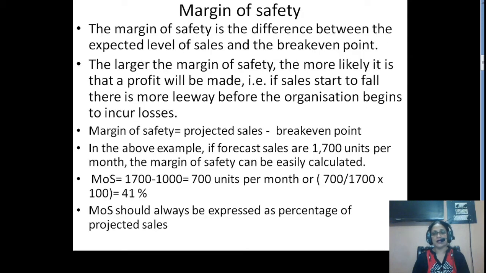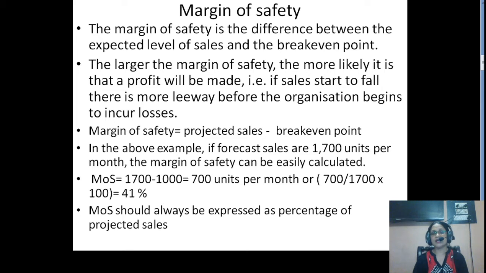Now comes the margin of safety. See students, margin of safety is basically the buffer, or you can say the cushion, which is there between the break-even point and the expected level of sales. This margin of safety will give you up to what level your sales can be dropped so as to reach up to the point of break-even, right? So the margin of safety is the difference between the expected level of sales and the break-even point, right?